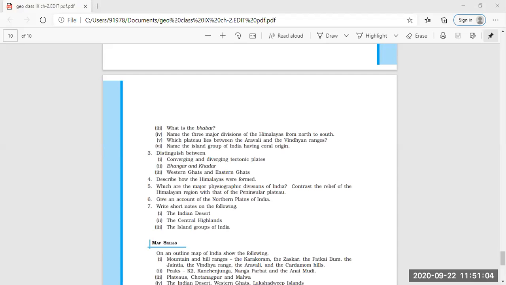Now, before I continue with the question, please once again type present in the chat box. Once again, please type present in the chat box.